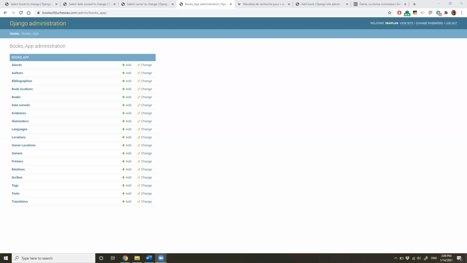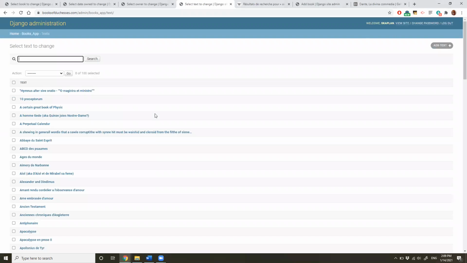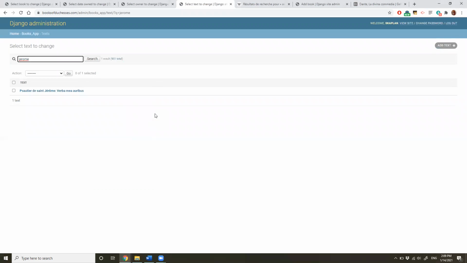Today we're going to talk about how to enter a text into Books of Duchesses. So from the back end, we navigate to texts. And first we search to see if it's already there. So the text that I will be entering today is the Vie et Enseignements de Saint Jérôme, which is not the same as this work of Saint Jerome that is already present. So I'm going to go ahead and add the text.